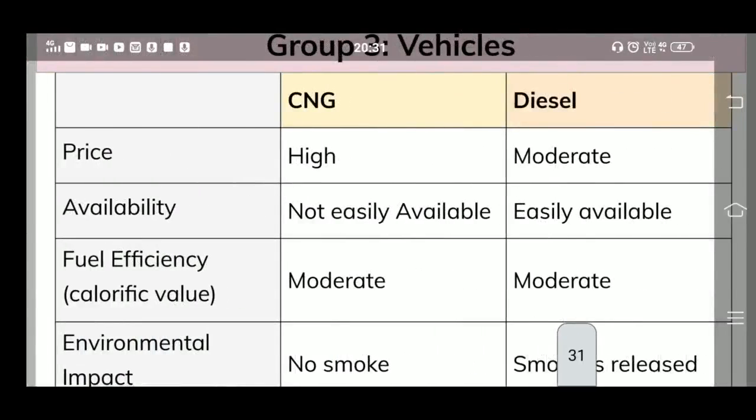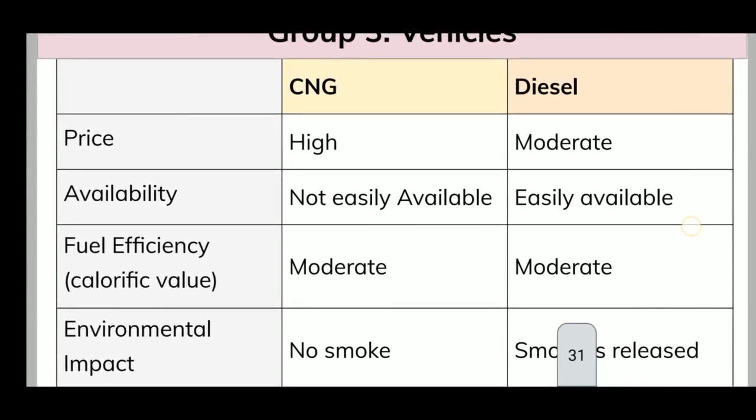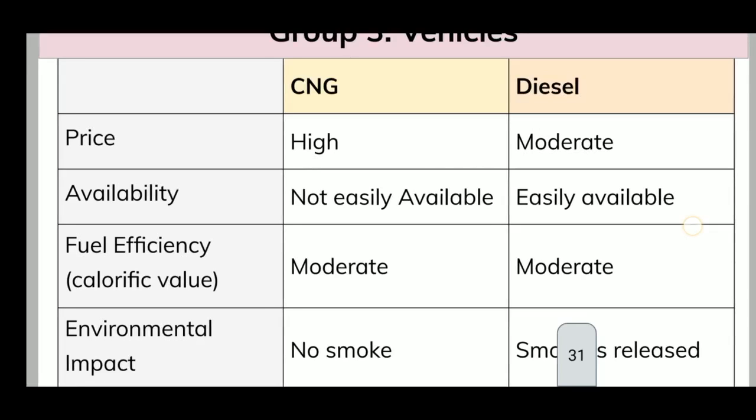Okay, next, the third one is for vehicles. Here two things we are comparing, CNG, compressed natural gas, and diesel. Price: compressed natural gas is high and diesel moderate. Availability: CNG not easily available, diesel easily available. Then calorific value or fuel efficiency is moderate in CNG, diesel also moderate. Environmental impact: no smoke in CNG, and in diesel smoke is released. So in case of eco-friendly, CNG is more eco-friendly than diesel.